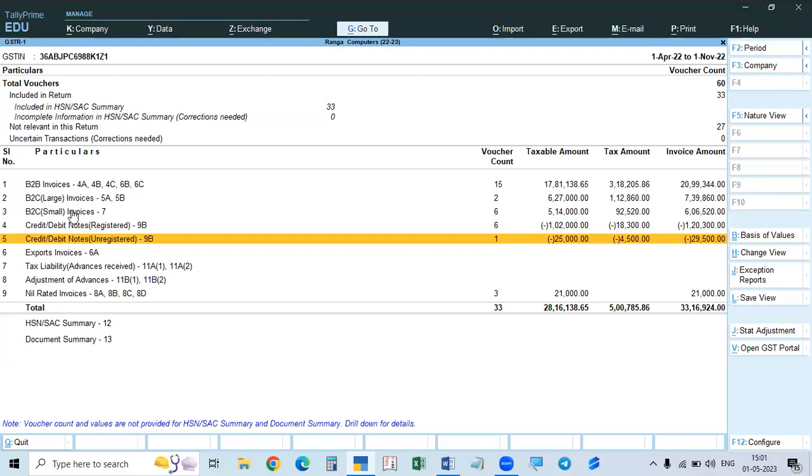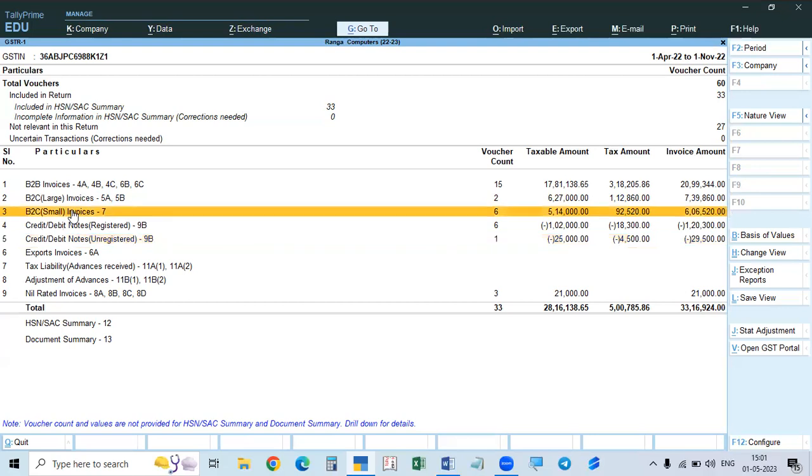We enter separately only, but in the report, it will be deducted from this respective invoice and the net amount will be shown. It is called net of credit debit notes because when you are entering B2C small in the portal, when you are entering it in the GSTR 1, any debit note is increasing, any credit note is reducing. Any credit note that is available is to be reduced, and the net amount is entered.